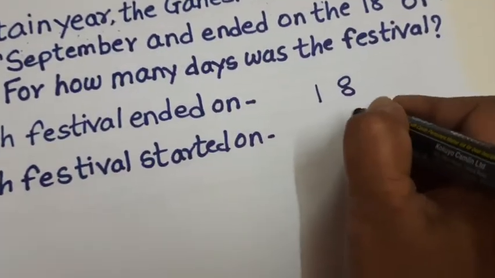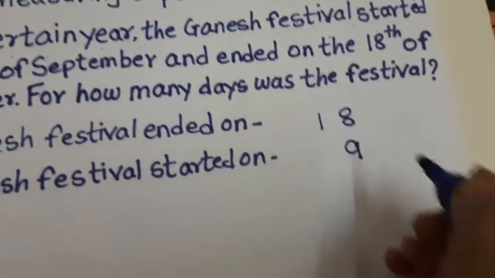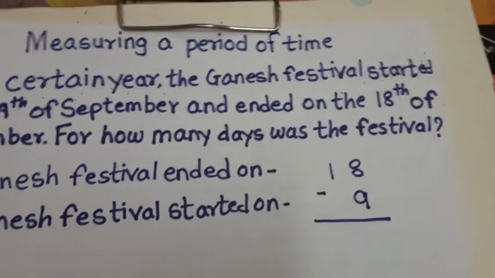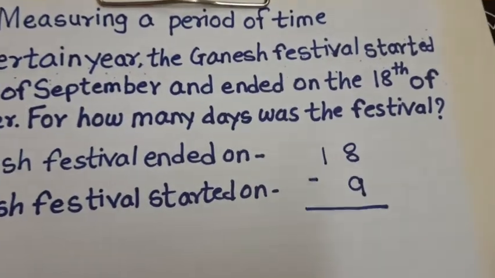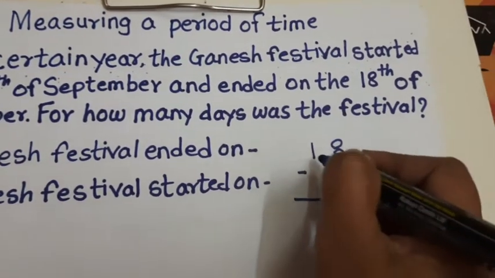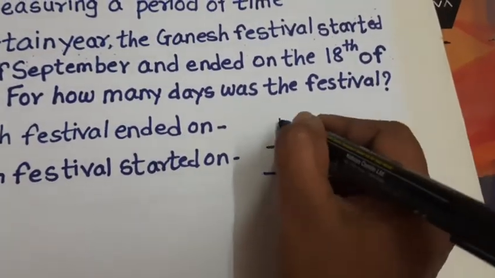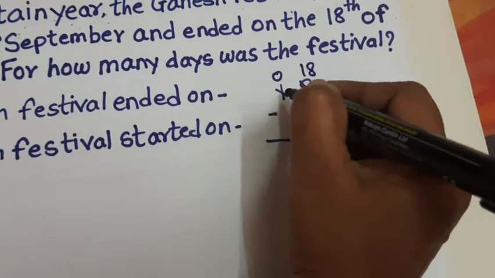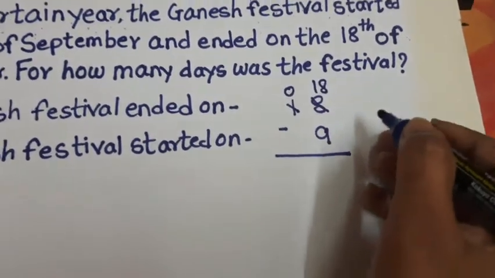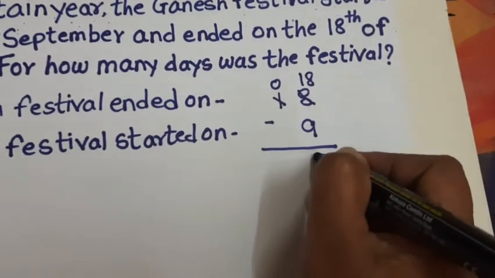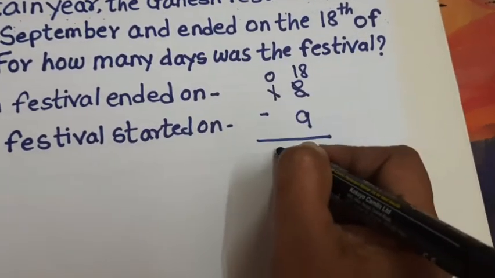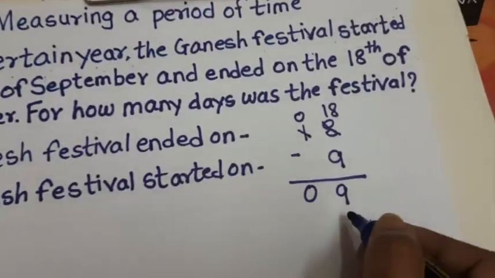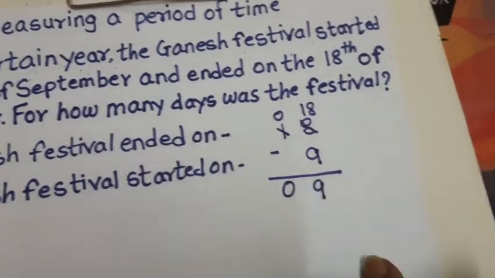So 9th. Now when you want to find out the difference, we will subtract to find out how many days the festival was. Okay, so 18 minus 9, directly also you can do, because as it is you are going to borrow from here. 8 minus 9 is not possible, so borrow from 1. 1 will become 0. 8 will become 18, as you have borrowed 10 from here. 18 minus 9, again it is the same thing. So 18 minus 9, you could have done it directly also. 0 comes down as it is. Okay, so 9 days, but as you are getting 9 days over here.